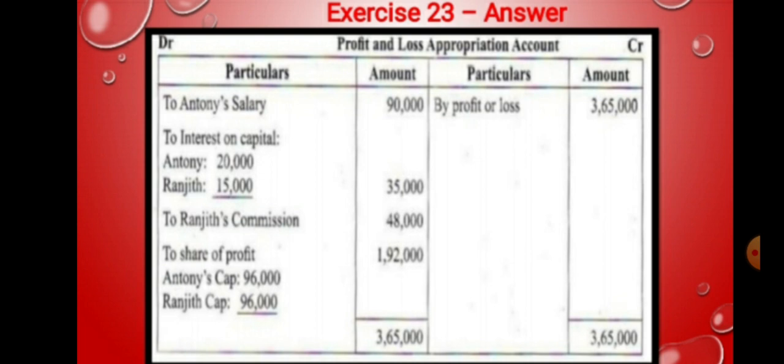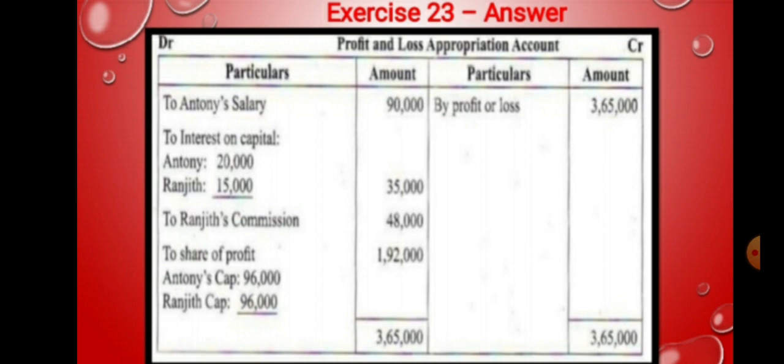Then again, all entries are recorded and a total is made. First assume which side total is highest. Here it is the credit side, 3,65,000. The same total will be recorded on the debit side. The difference amount is 1,92,000. This 1,92,000 is treated as the share of profit of the partnership firm. This profit is shared among the partners 1:1, the same shares, equal.